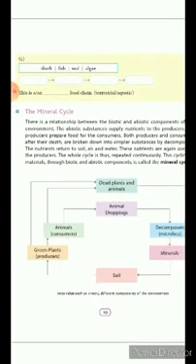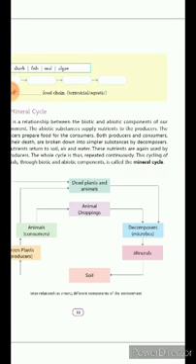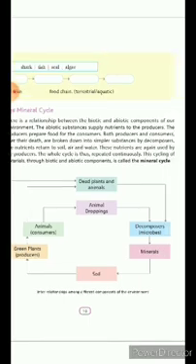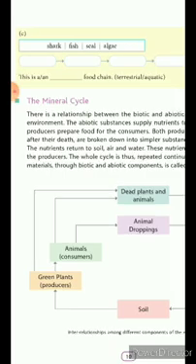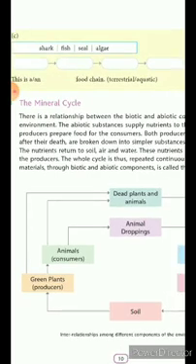There is a relationship between the biotic and abiotic because previously we discussed environment is formed by the biotic and abiotic component. The abiotic substance supply nutrients to the producer, means plant. Plant takes nutrients by the abiotic component. The producer prepare food for the consumer.